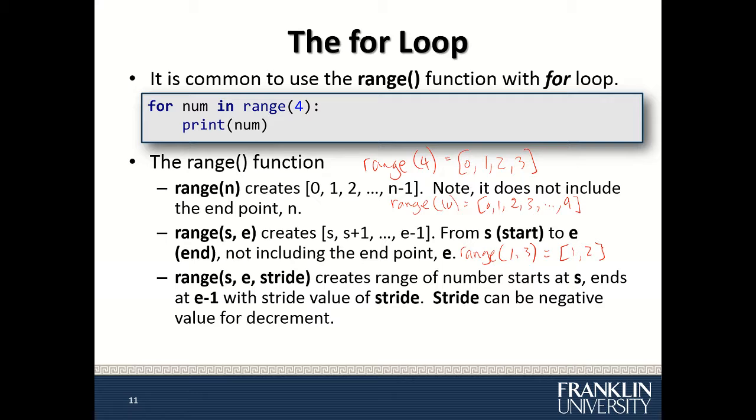The third way is the range function using 3 parameters: start, end, and stride. The stride can be a negative value. The stride is the amount of increment or decrement. For example, if I say range of 1 to 10 with a stride of 2, then I will have 1, 3, 5, 7, and 9.